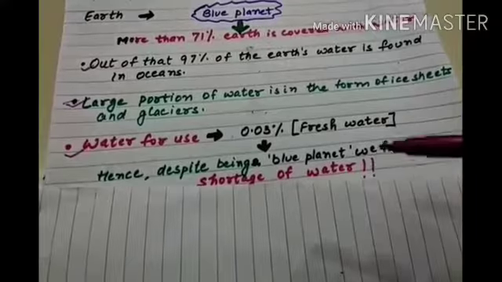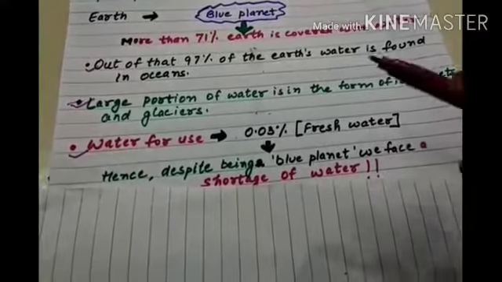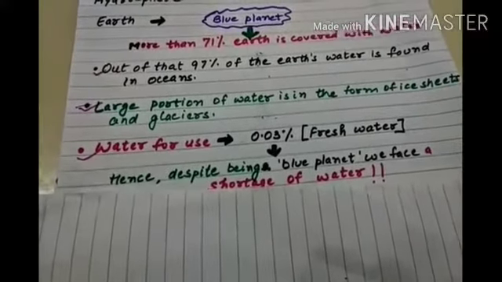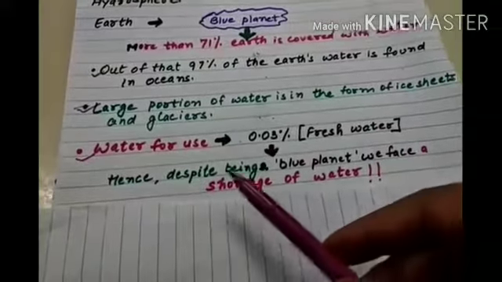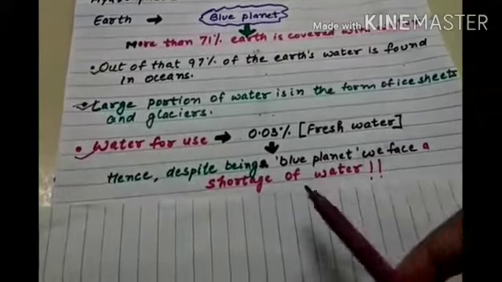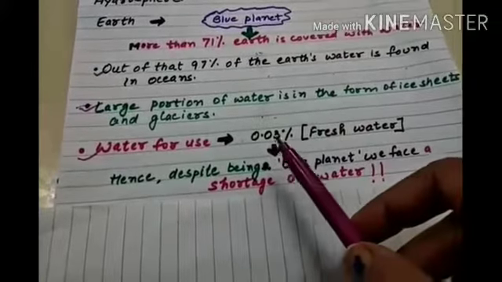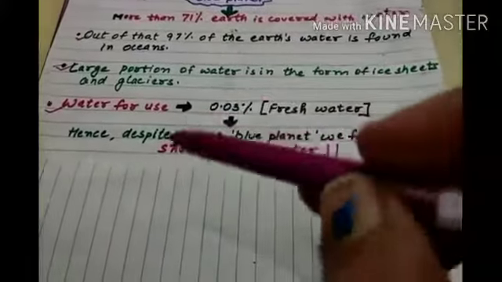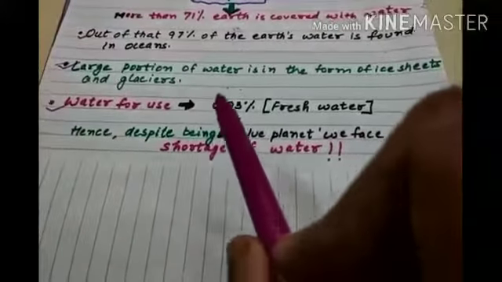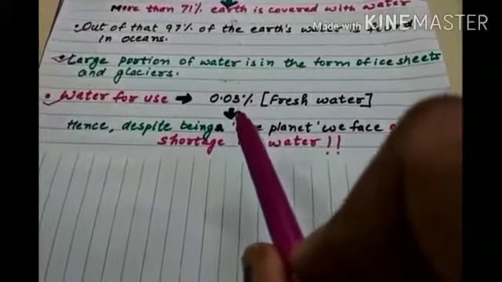That is why we say that we should save water. Many a time you might have heard this saying because we have a shortage of water. Hence, despite being a blue planet, we face a shortage of water just because only 0.03% of water is left with us for drinking. That is why it is said that we should use water judiciously. We should not waste water.